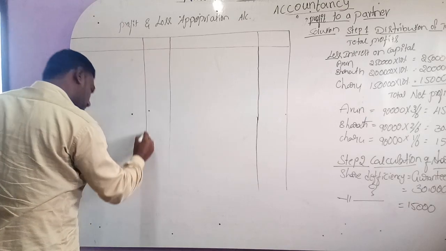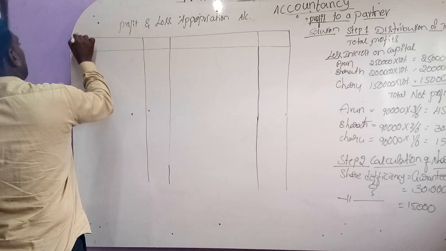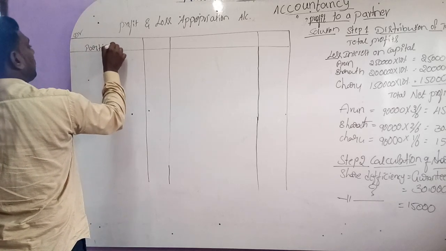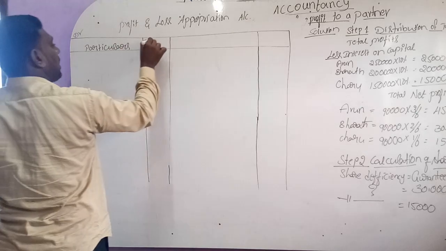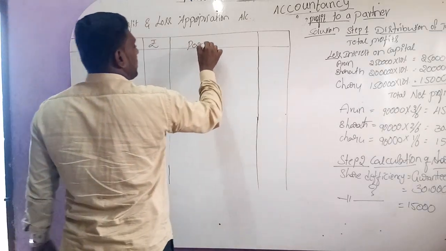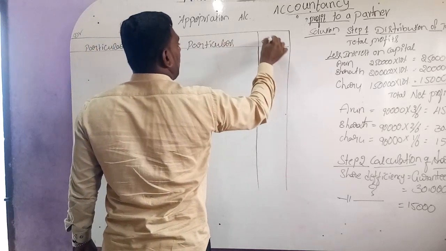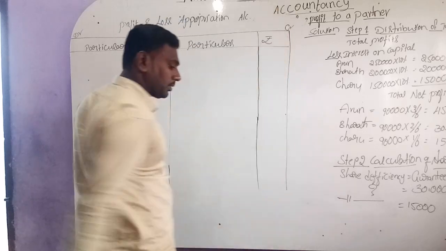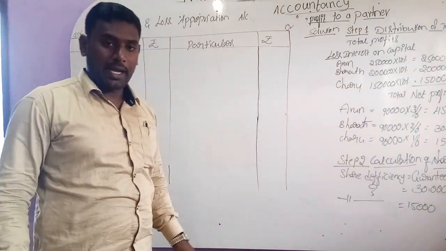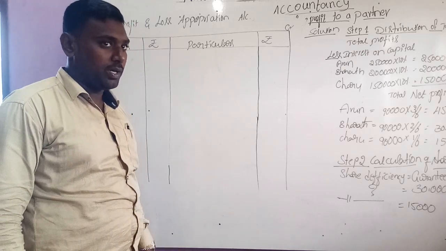Particulars, amount. Debit side, particulars, amount. Credit side, particulars, amount. Particulars, amount. So this is the exact format of preparation of profit and loss appropriation account.